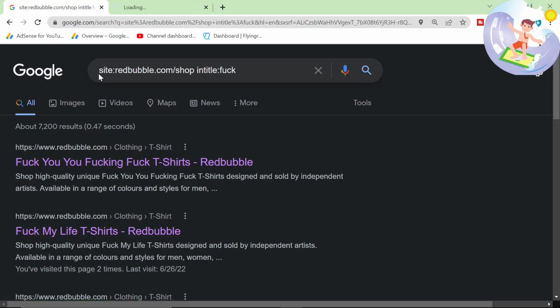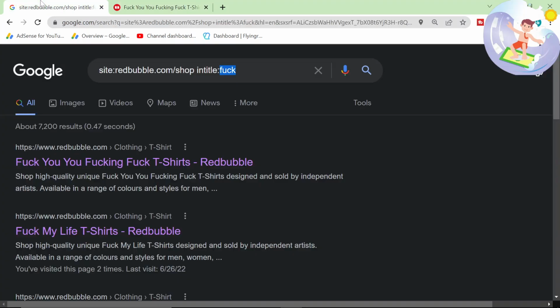So you can just use this search operator: site:redbubble.com/shop intitle, and then you can put any rude word you want here. And if I just open a few, this only has 1,000 results.